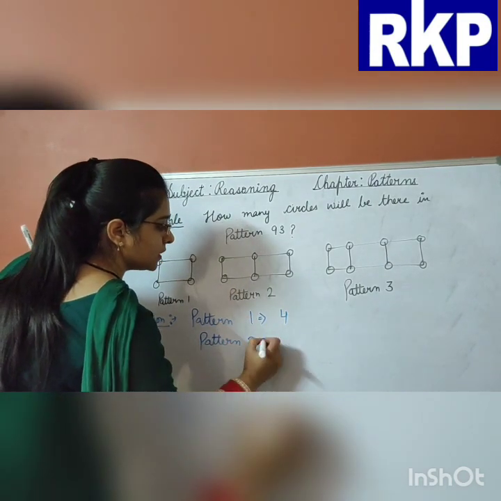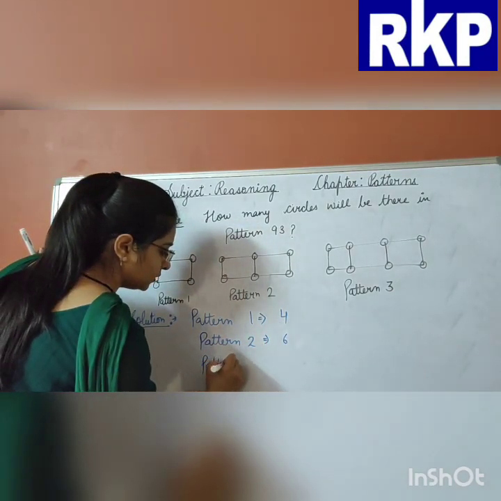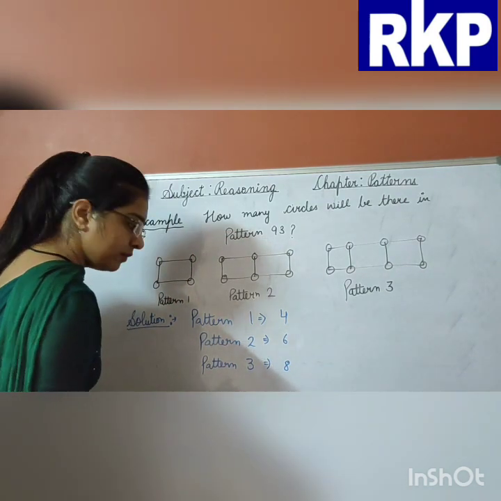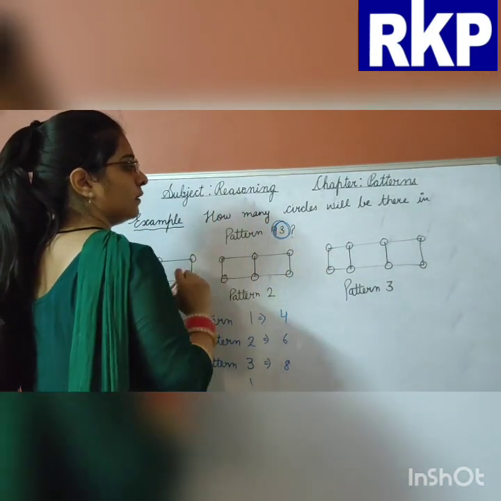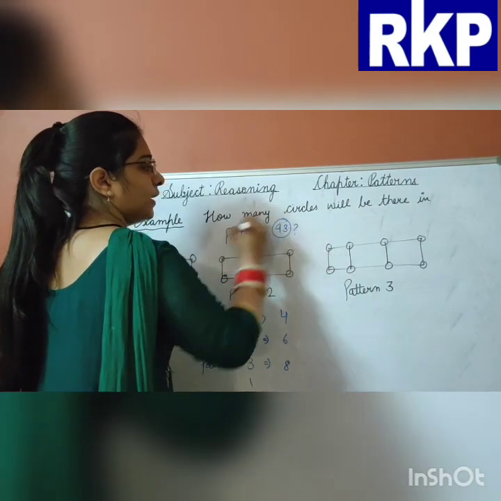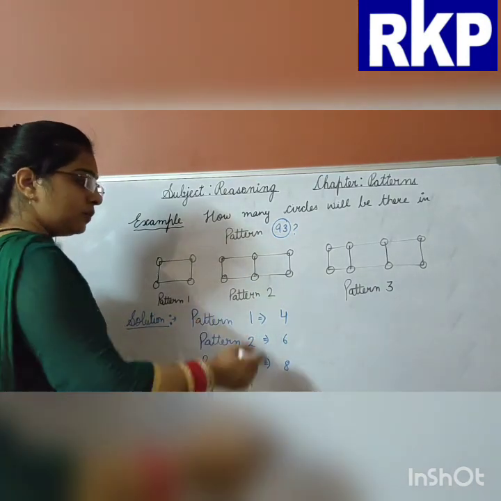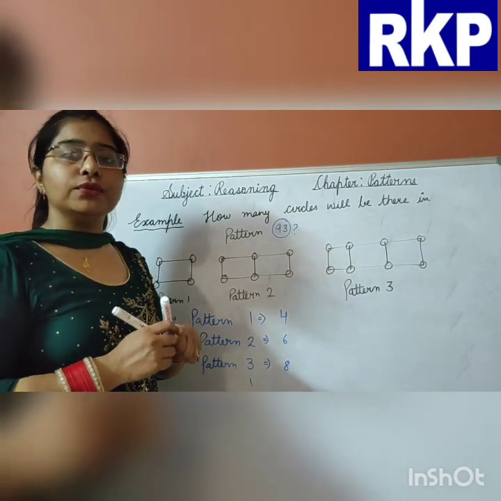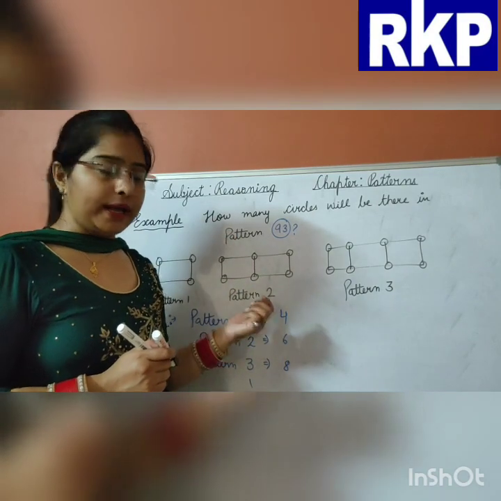Pattern 2. How many circles are there? 6. Pattern 3. How many circles are there? 8. Like this we have to move on and we have to find out the value for pattern 93. Clear? So, first of all, we have to find out what is the pattern here, which pattern we are using here, so that we can find out the value which is required.